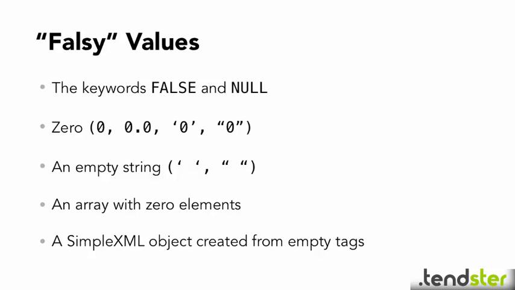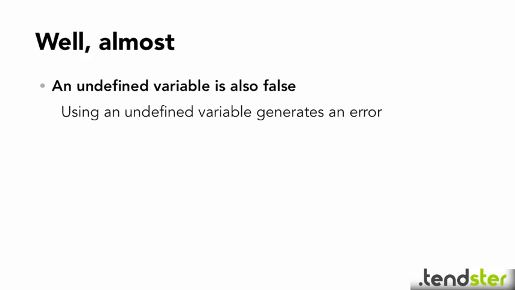So for our purposes, PHP regards as false the case-insensitive keywords false and null, 0 as a number or as a string, an empty string, and an array with no elements. So what else? That's it. Everything else is regarded as being true. Well, there is another value that's regarded as false, and that's an unset variable. However, you shouldn't rely on unset variables in a condition without first testing them because they generate an error.